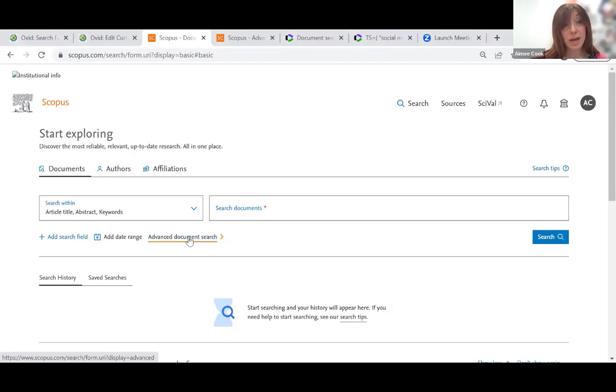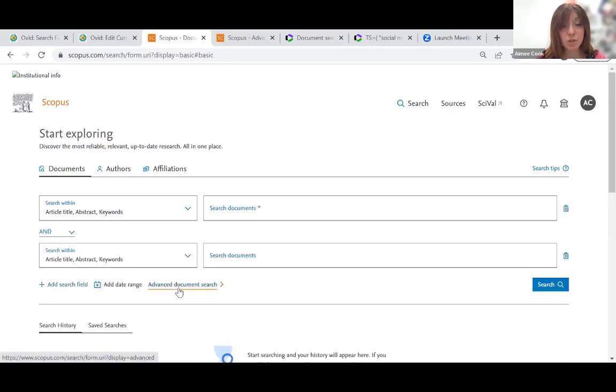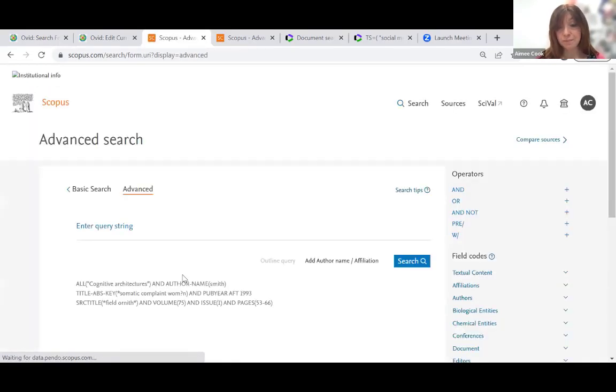So the default page when you come onto one of these databases is usually the basic search, much more user-friendly, for undergrads particularly. You can go ahead and add as many of these different fields as you like to build up your search. But let's face it, when we're dealing with a large systematic review search, you're going to be there all day adding extra field boxes. So by and large, we want to go with the advanced search option.